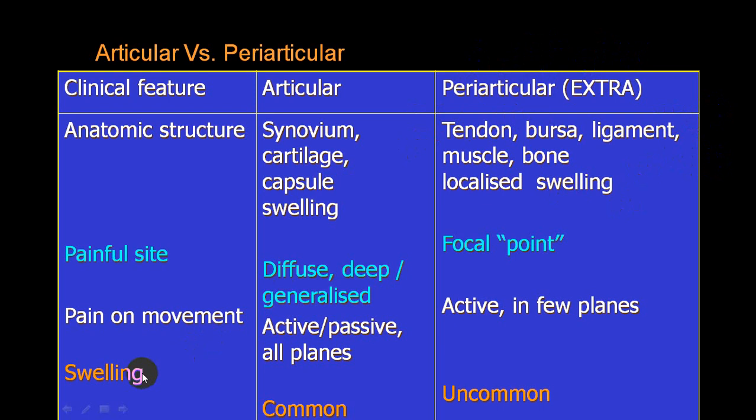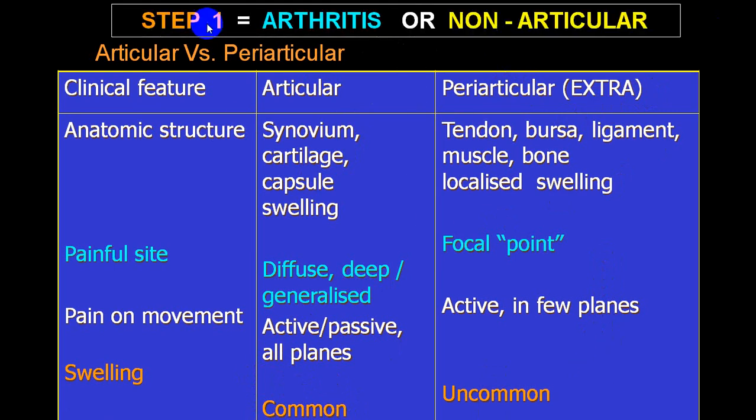And if there is a generalized swelling in the joint, it is the most common cause for an articular variety. While if there is a big swelling, it is less in favor of an extra-articular. So try to remember this particular. So if there is a synovial fluid swelling, it is more in favor of an articular and less in favor of extra-articular. So this is step one. You have to differentiate joint involvement from extra-articular, or we call non-articular or periarticular.